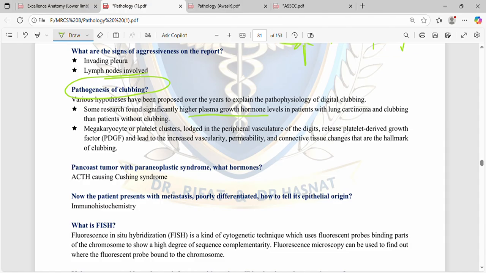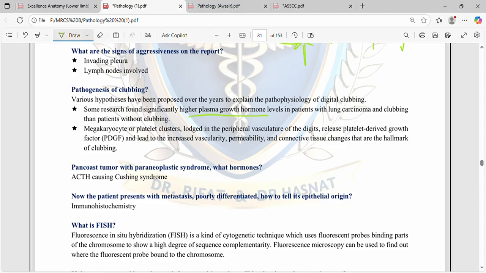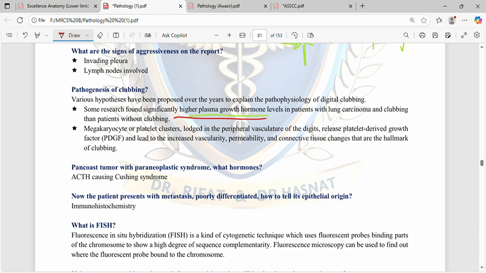These are actually hypotheses, but they have tried their best to explain how clubbing occurs.